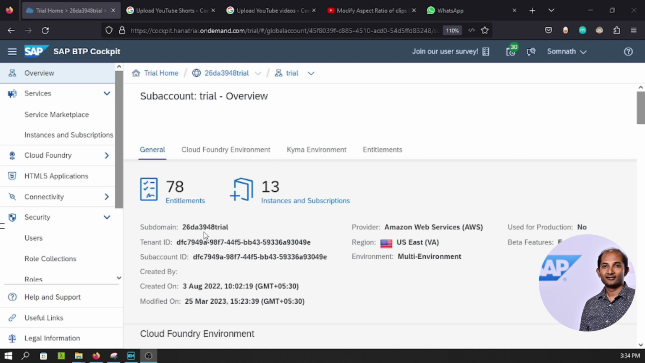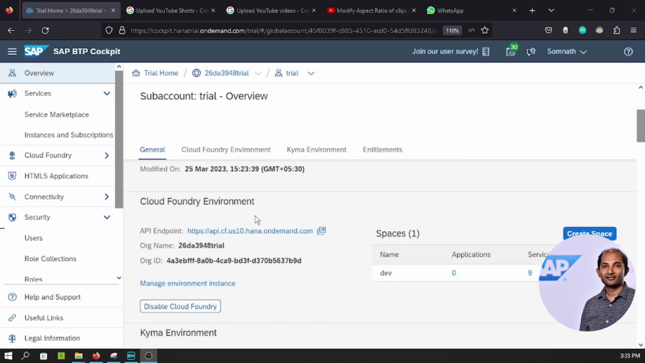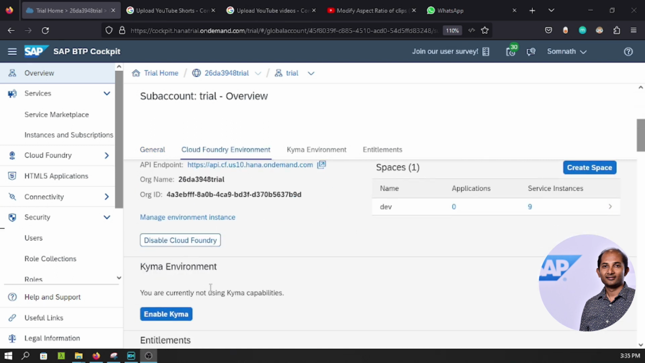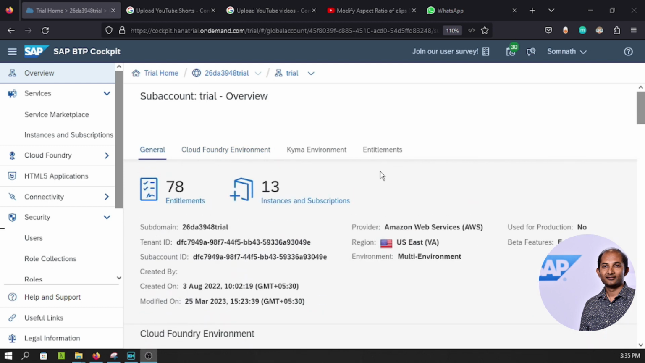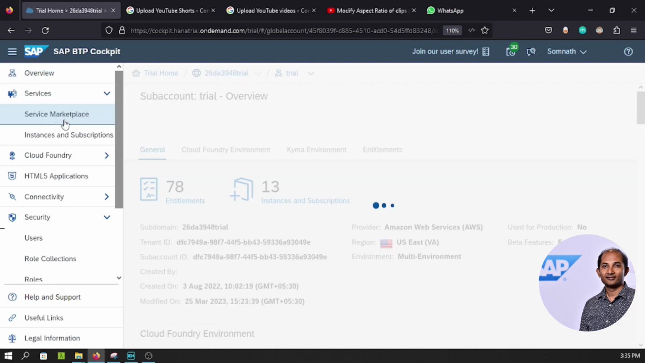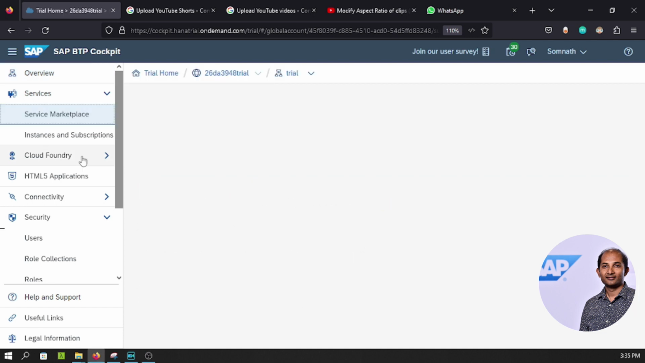So in this trial account, my Cloud Foundry is already enabled, but Kyma is not yet. That's fine. In the space, no applications, but certain service instances that are consumed in my current account. Let's go to the left side pane called Instances and Subscriptions. Or I would say rather, currently go to Service Marketplace, because from there I need to instantiate, or maybe I have to subscribe to certain services.